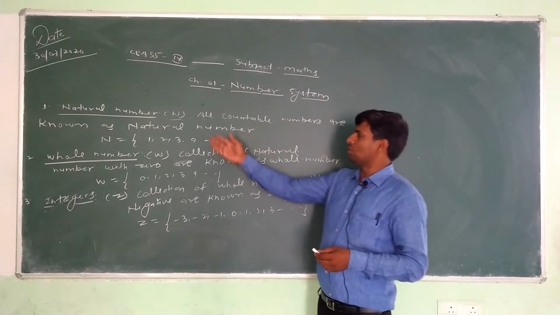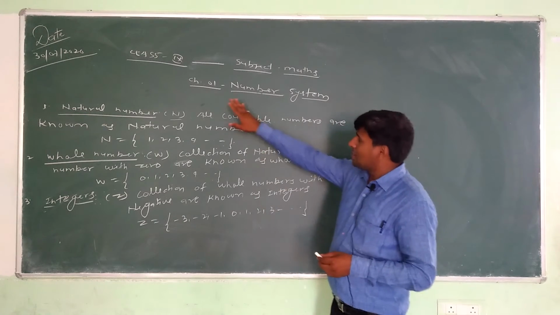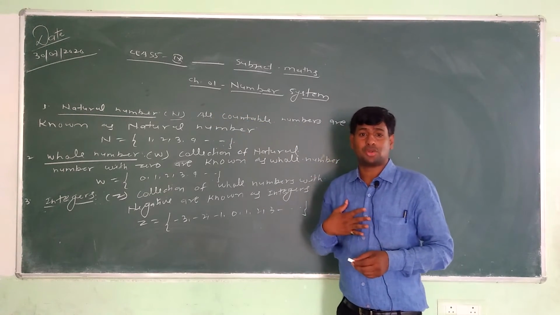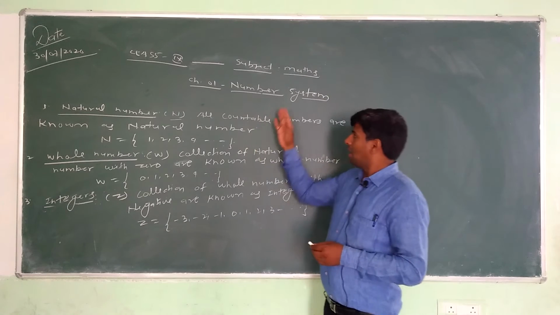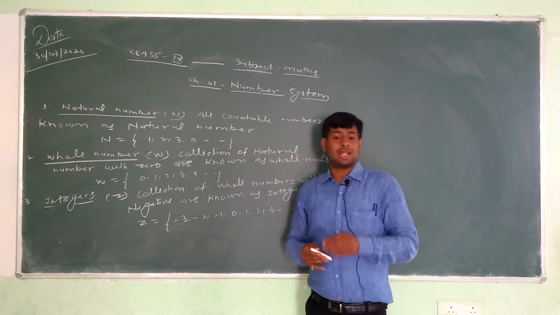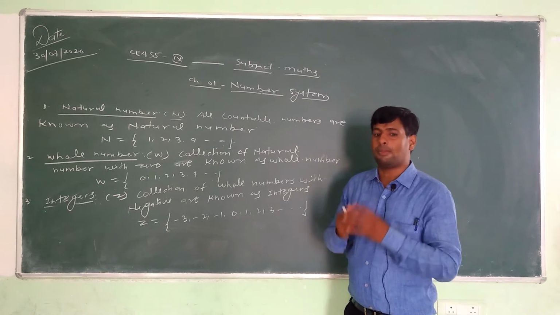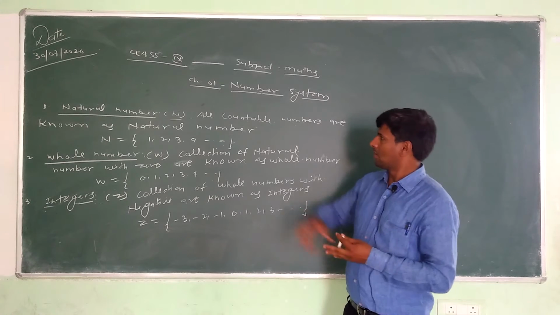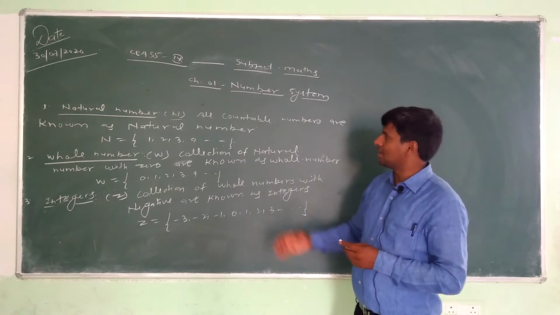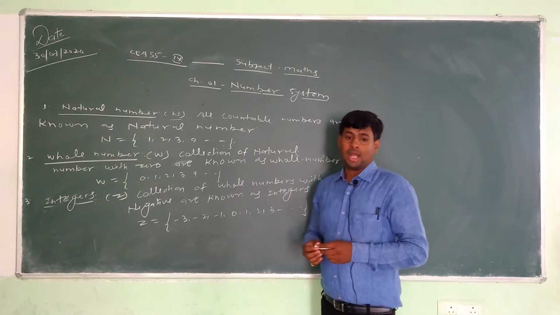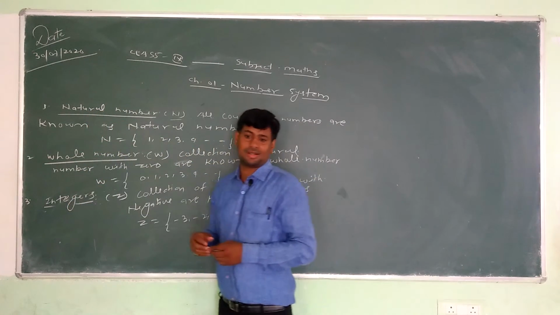In class 9th, your first chapter is the number system. Your chapter name is number system, so first we need to understand what a number system is. A number system is the branch of mathematics in which we study the operations of numbers. But in the number system we need some basic concepts, the first being natural numbers.